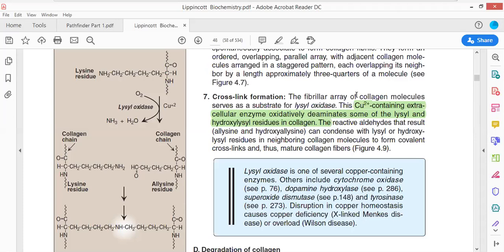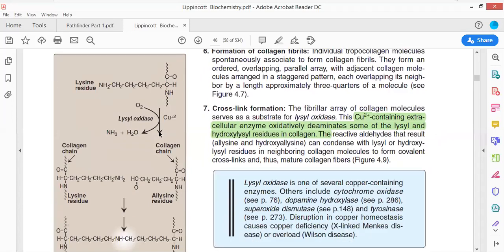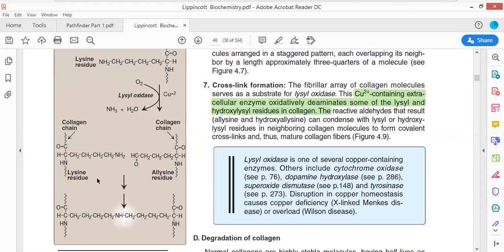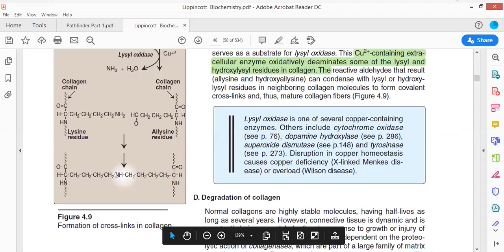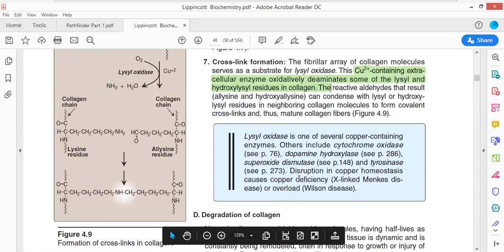As all of them are metalloenzymes in nature, what has to be studied is that they all get inhibited in the presence of EDTA, because you know that EDTA is a chelating agent. It will chelate out all the metal ions and will inhibit the functioning of collagen molecules. This is how lysyl oxidase acts on a lysine residue and a lysine residue, leading to the formation of hydroxypyridinium structure.